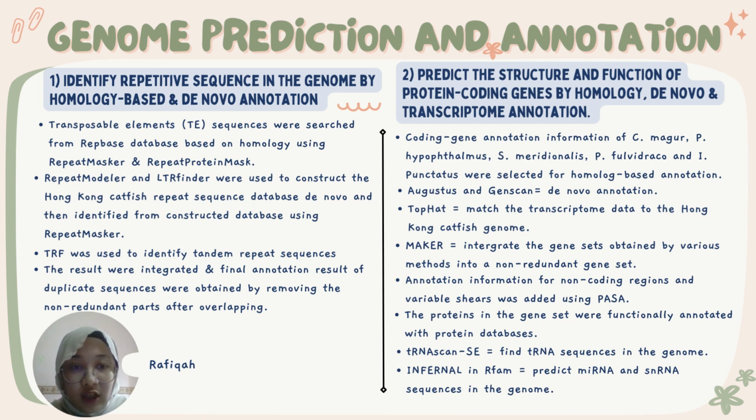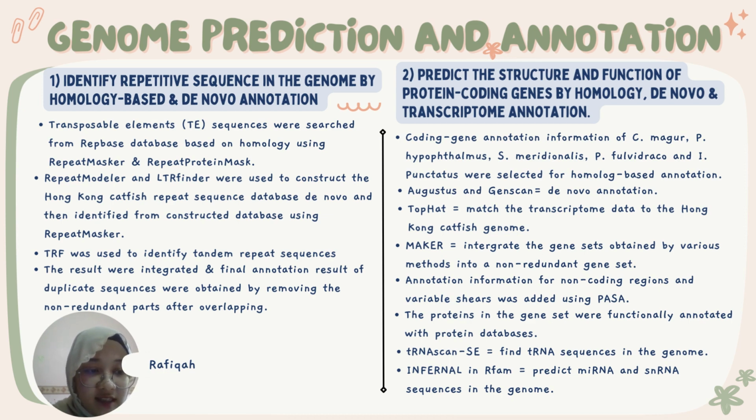Next, homology, de novo, and transcriptome annotation were used to predict the structure and function of protein coding genes. The coding gene annotation information of all of these species was selected for homolog-based annotation. Augustus and GenScan were used for de novo annotation. TopHat was used to match the transcriptome data to the Hong Kong catfish genome. MAKER was used to integrate the gene sets obtained by various methods into a non-redundant gene set. Then the annotation information for non-coding regions and variable shears was added using PASA.